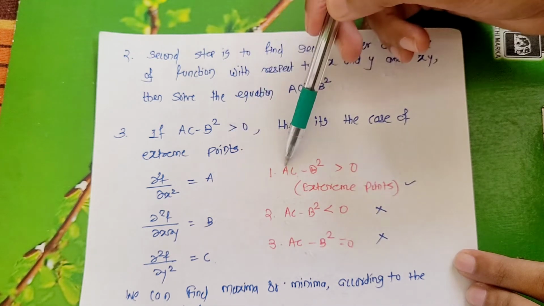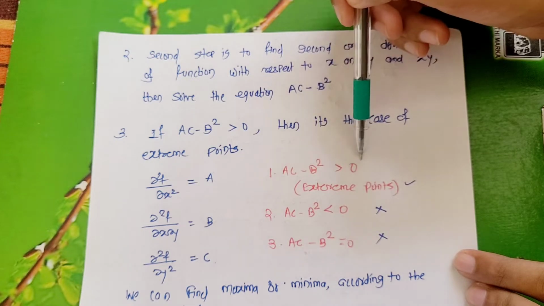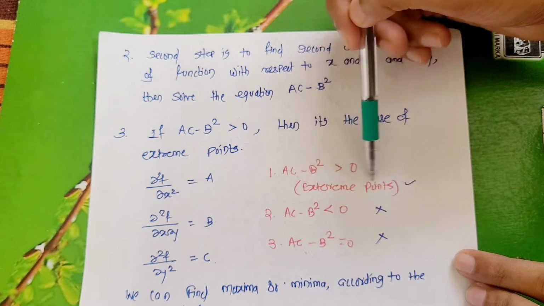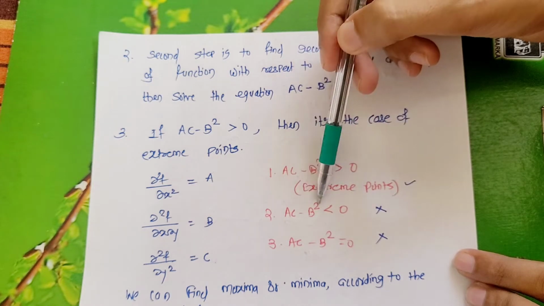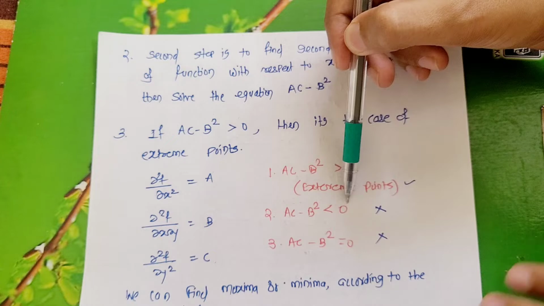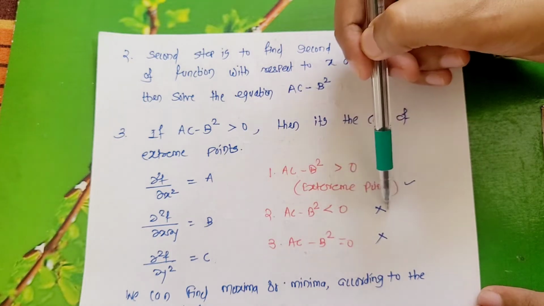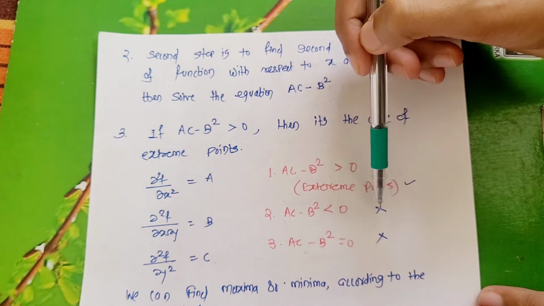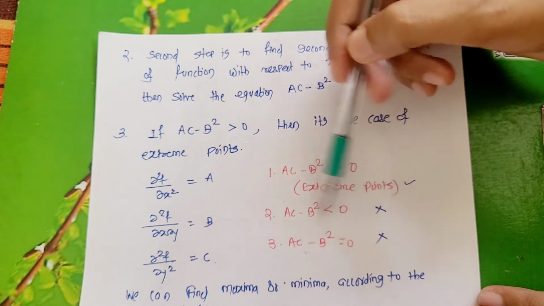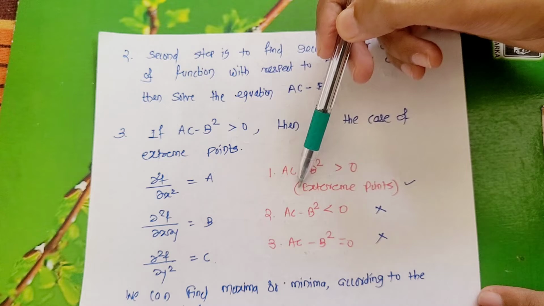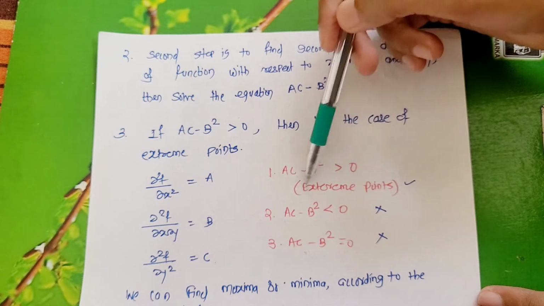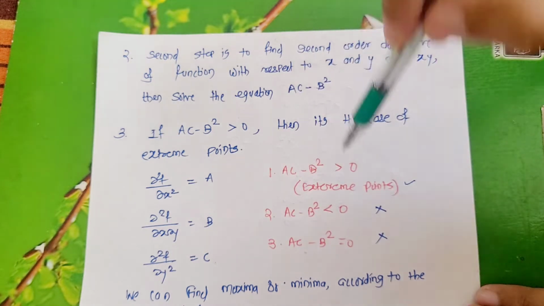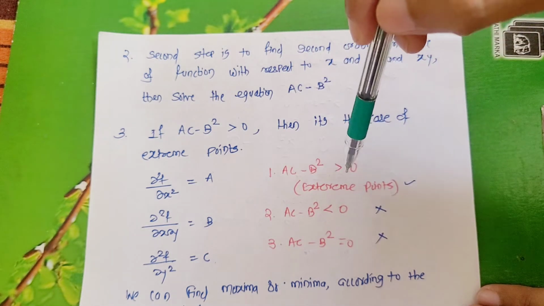Look here, if your ac minus b square is greater than 0, meaning this term is positive, then these are called extreme points. If ac minus b square is less than 0, either negative or equal to 0, this will not be an accepted case. What we need is ac minus b square always greater than 0, and then you can call these extreme points.